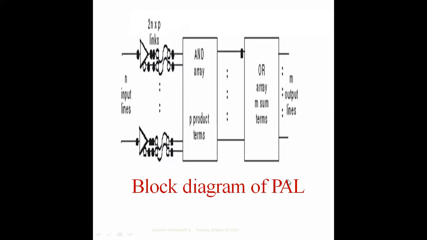In PAL there is a programmable AND array and fixed OR array. Some points are fixed, product terms are programmed in PAL. Just remember that in PLA both are programmed, but in PAL only the AND array logic is programmable.